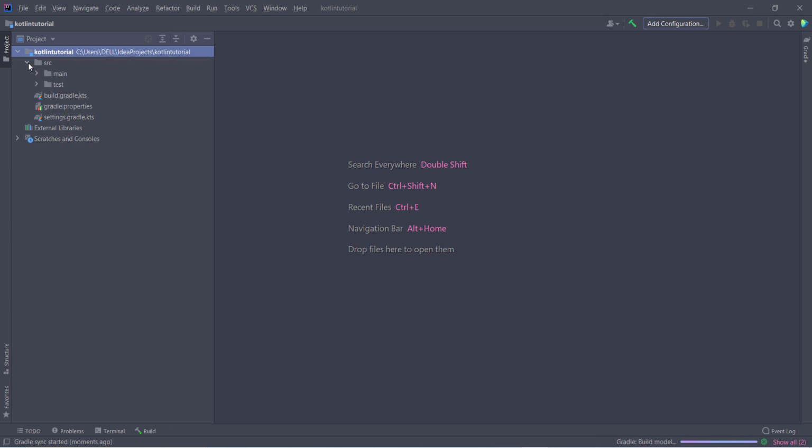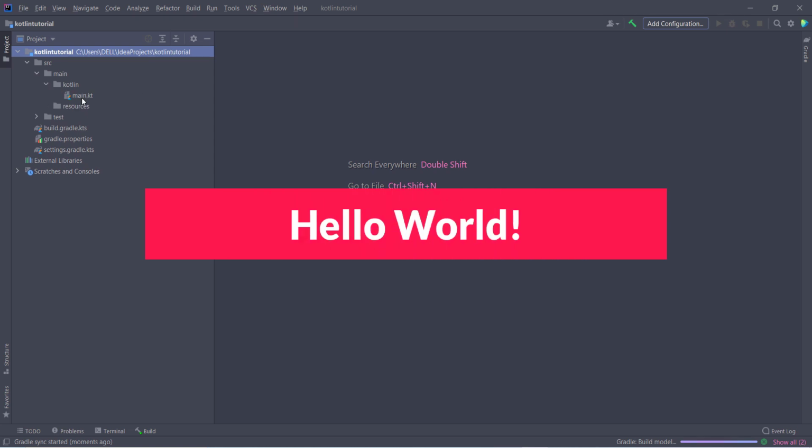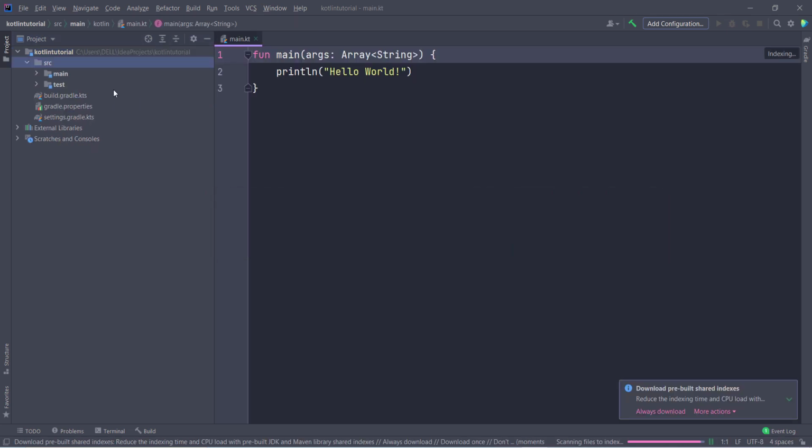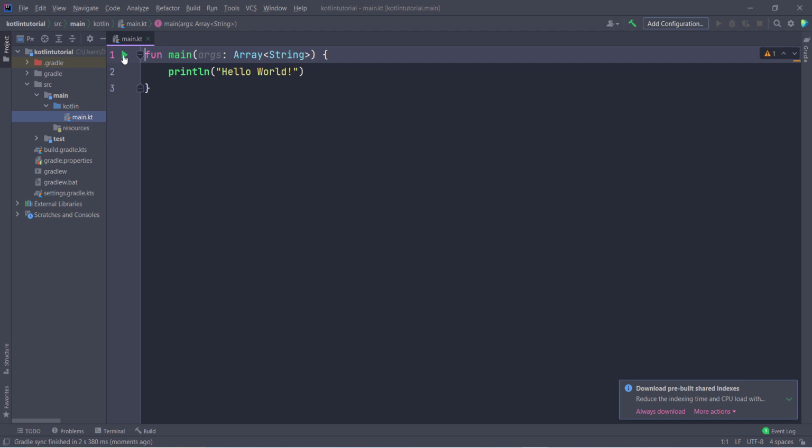So in your src folder, open your src, then inside your main folder, then you have a Kotlin, and this is your file name main.kt. So Kotlin extension has main.kt. So you can see. Now you can minimize it. So I minimize it. Now we can run this.